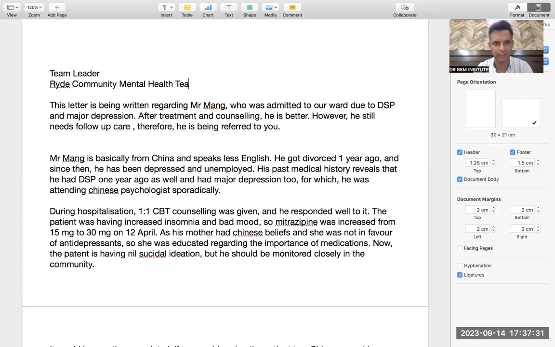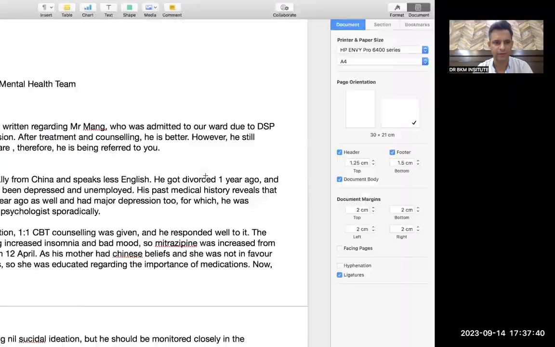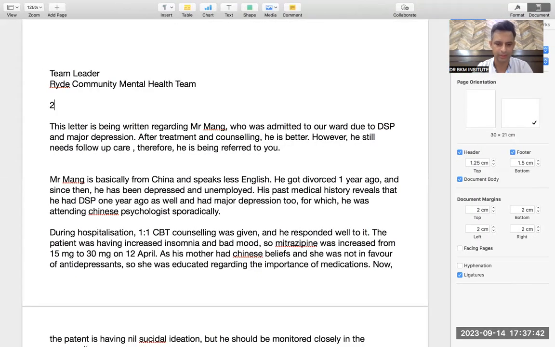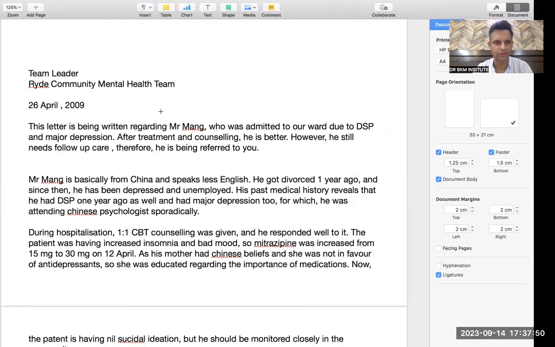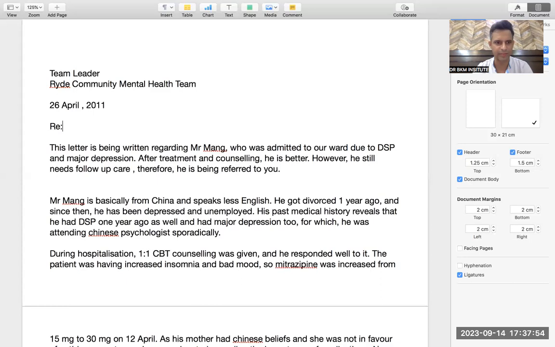Then the second thing you will write is the date. The date of discharge is the date of today. So what's the date of today? 26th of April. All right, 26 April, no TH. There is no use of TH. April 2011. Then you write regarding the name of the patient.